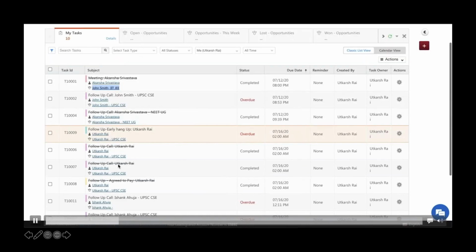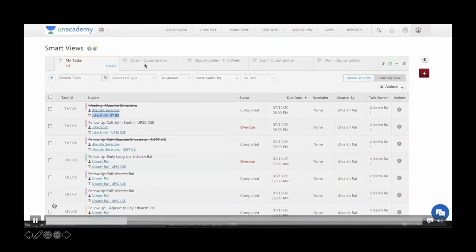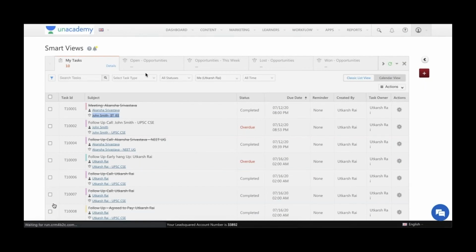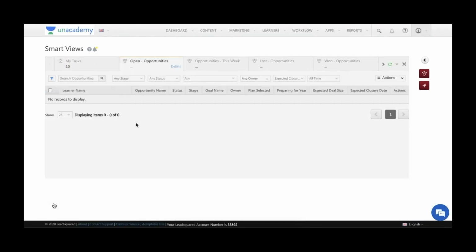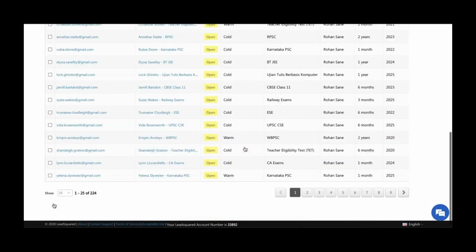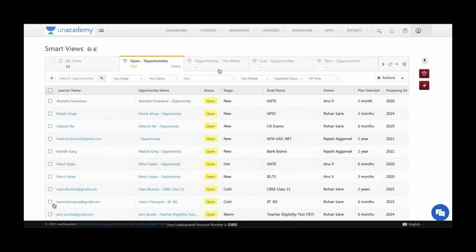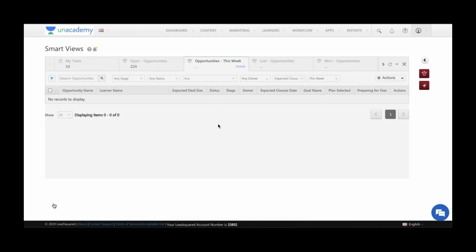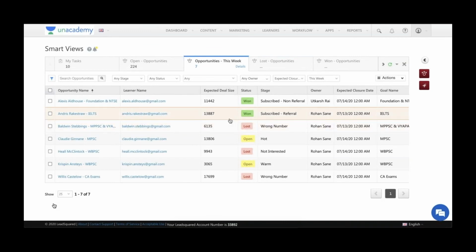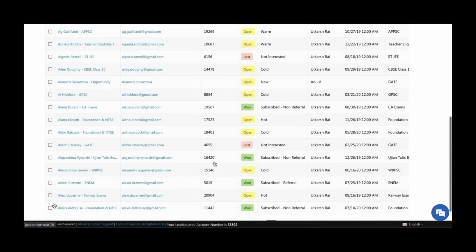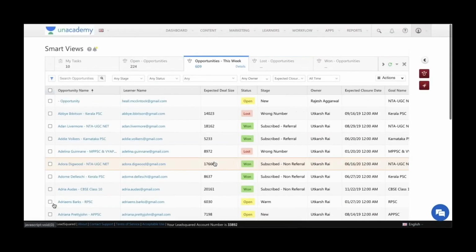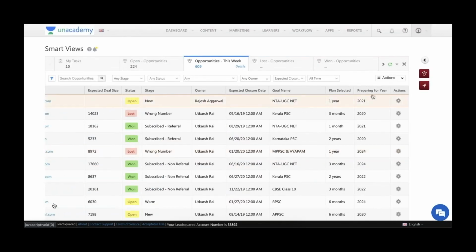Now, in all of this list, you can have various types of tabs. So one tab can just show you all the opportunities which are still open. The other tab can show you all the opportunities which have arrived in the system this week. Primarily, you can set up any tab, whatever is your requirement. You want to see what are the opportunities lost this month, what are the opportunities won this month, how many opportunities are expected to close in this month. So all of those data is available.